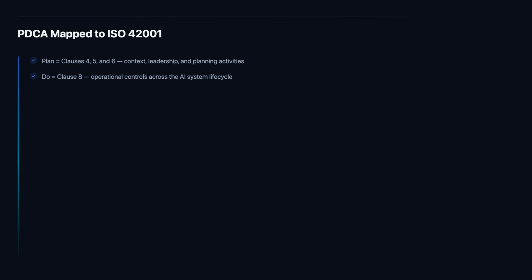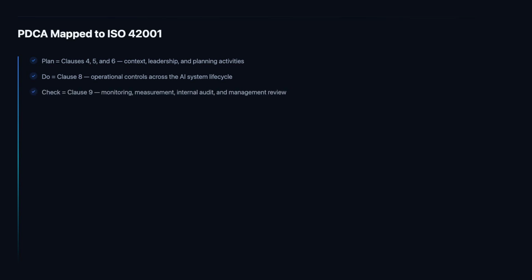The Do phase is where governance moves from documentation to operation. Clause 8 covers operational planning and control of AI systems throughout their life cycle, from initial design and data management through model development, pre-deployment impact assessment, ongoing monitoring, incident response, and decommissioning. Clause 8 is typically the most extensive part of an AIMS implementation because it is where governance principles make contact with real AI systems and real decisions.